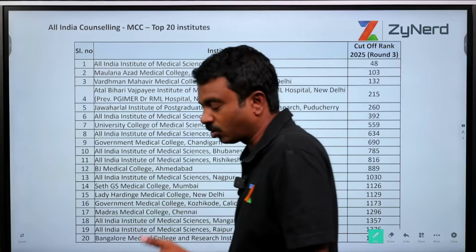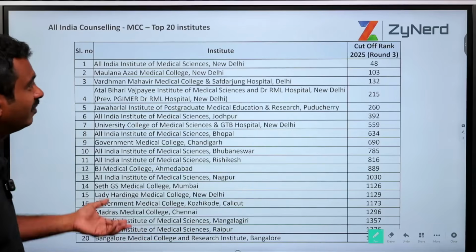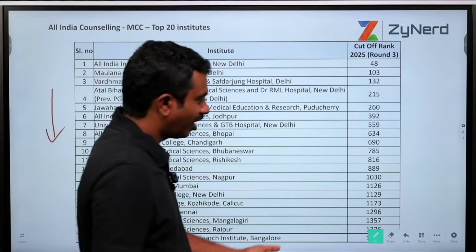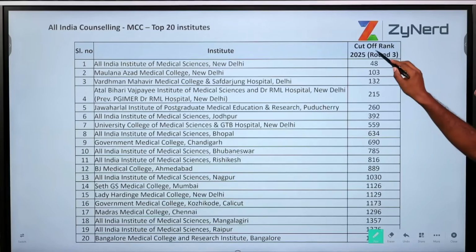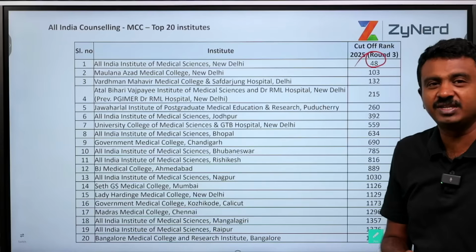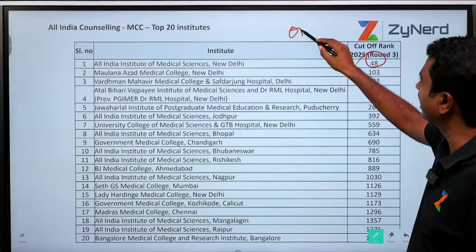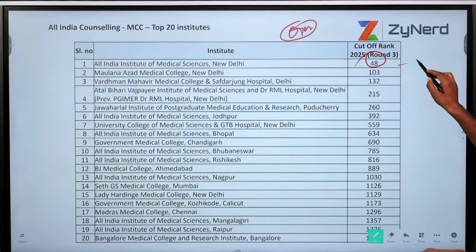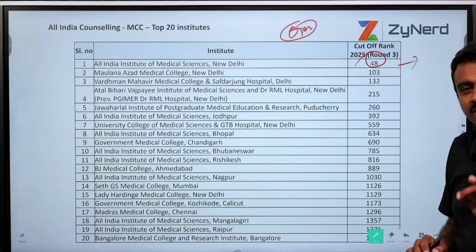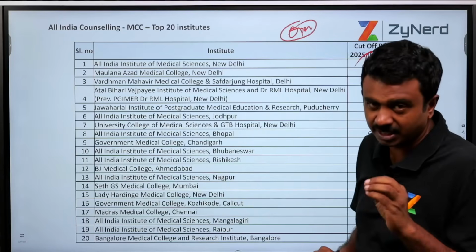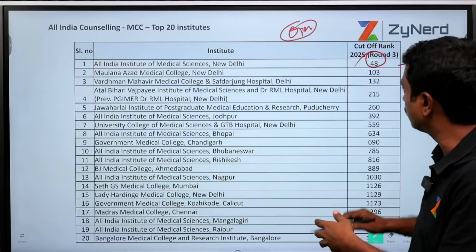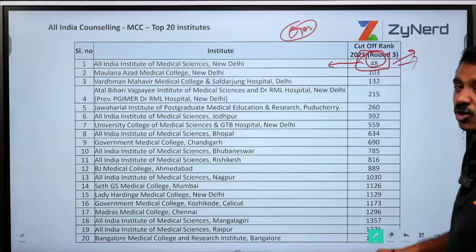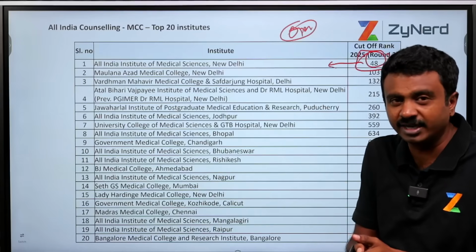We will look at what are the closing ranks, because we have the All India rank now. We look at the closing ranks of the top 20 institutes across India. So all that matters is this, right? Let us say All India Institute of Medical Sciences has 48 to 50 seats under the open category, not OBC, not SC, not ST. The rank at which it closed in round 3 was 48. I think it was still 47 in round 2, and then one candidate moved out to some state counselling, and then this closed at 48. So if you get rank 48, you can be confident to a great extent that you will get into All India Institute of Medical Sciences.